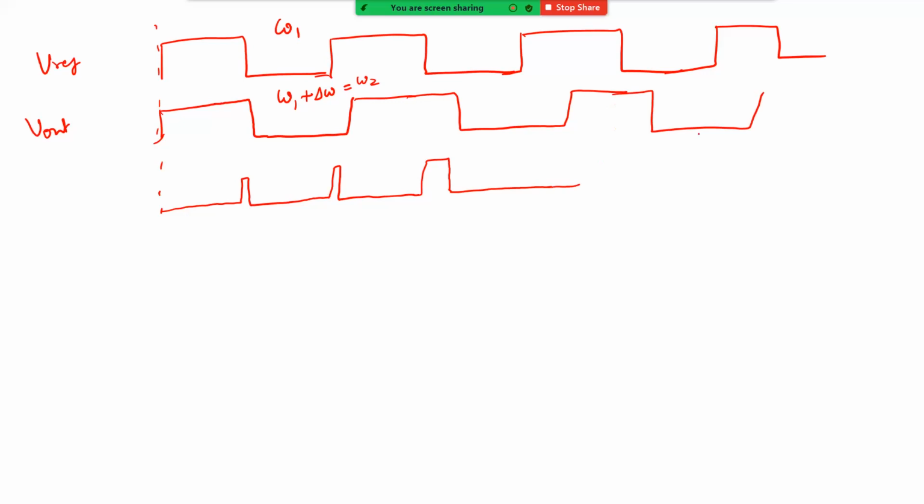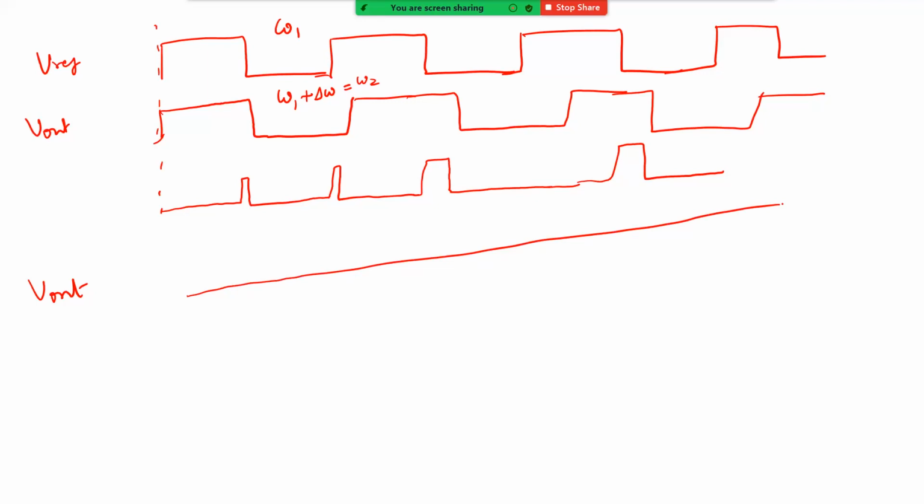Of course, my diagram seems to be a little bad, but you kind of get the idea. The phase error starts increasing, and therefore your control voltage, which nominally was here, now starts slowly increasing. Because your control voltage is increasing, what happens to your omega out? Your omega out will also directly increase in proportion. Now as this increases, what will happen to your V out?